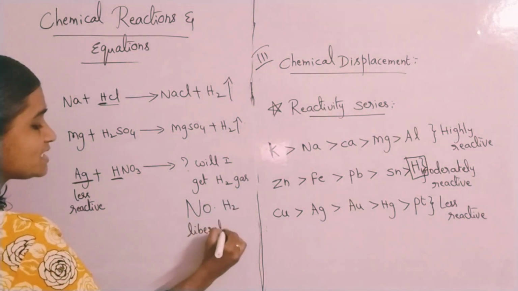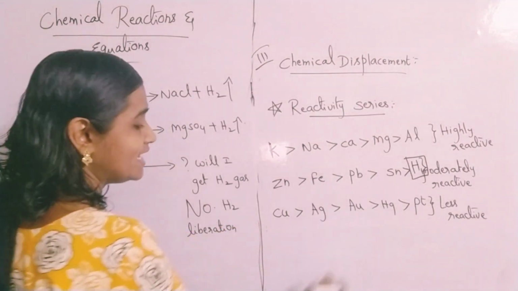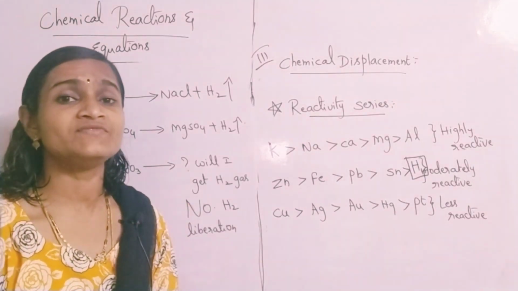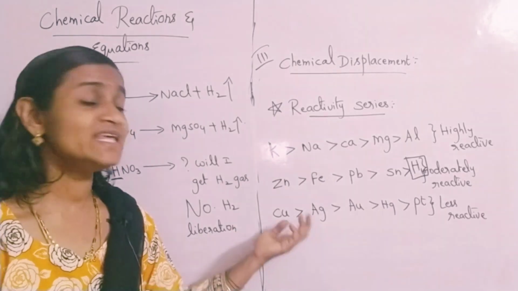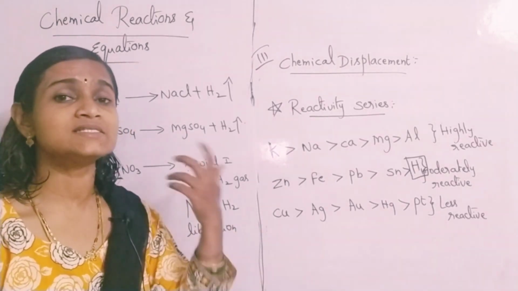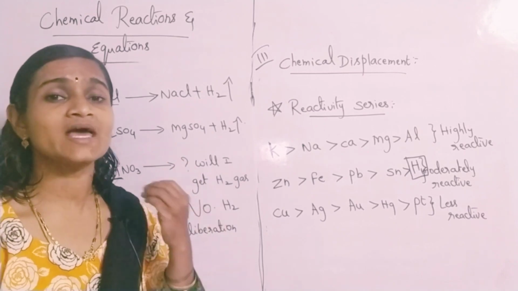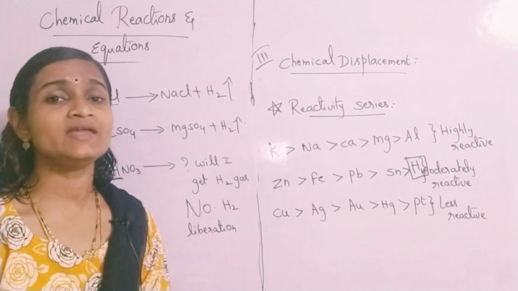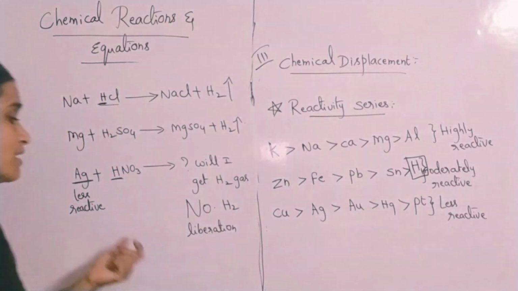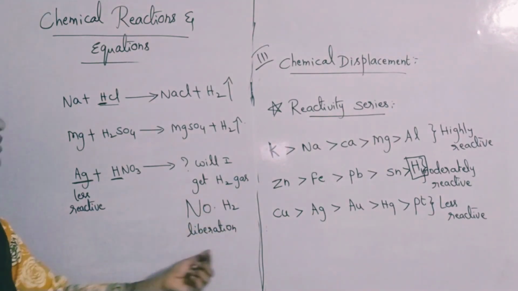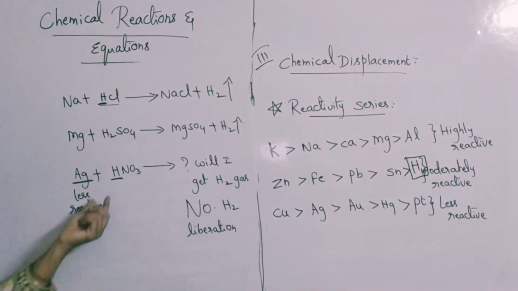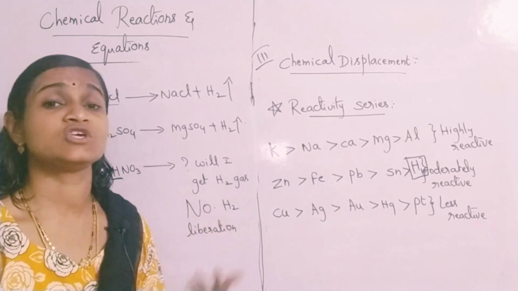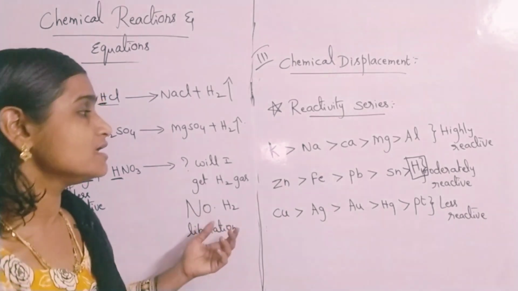Less reactive metals like copper, silver, gold, mercury, platinum, if they are dissolved in any acid, whether concentrated or dilute, you will not find the liberation of hydrogen gas. No H2 liberation, because silver is less reactive than hydrogen, so hydrogen cannot be displaced from HNO3. Like this you will get certain important questions.